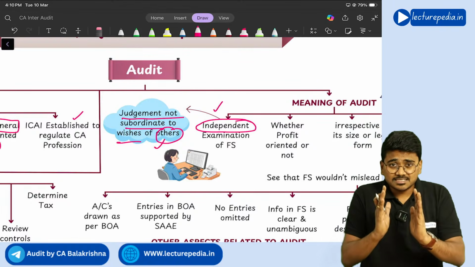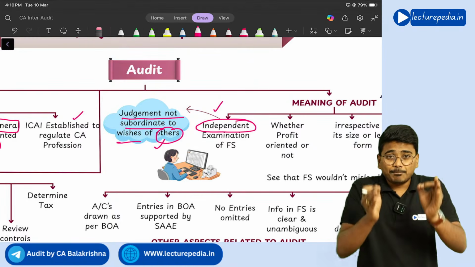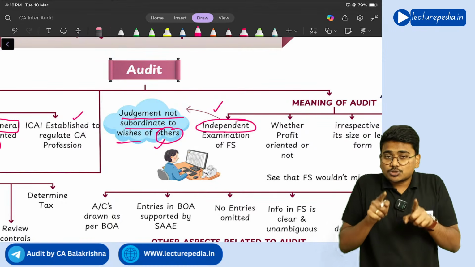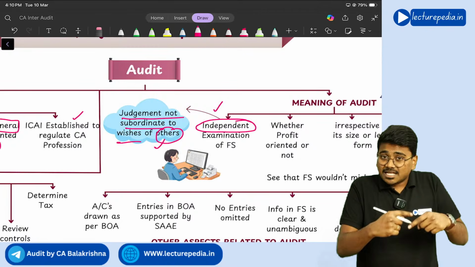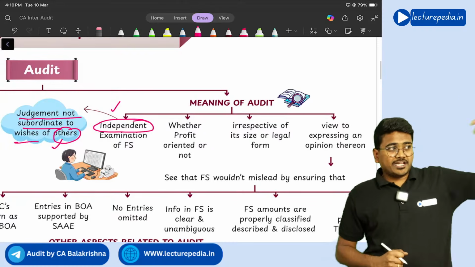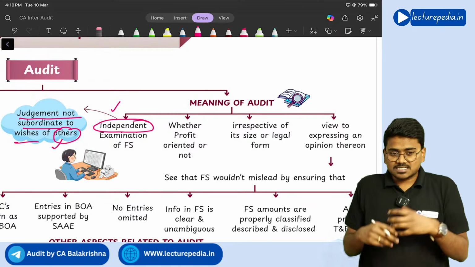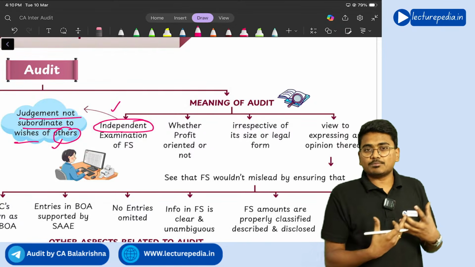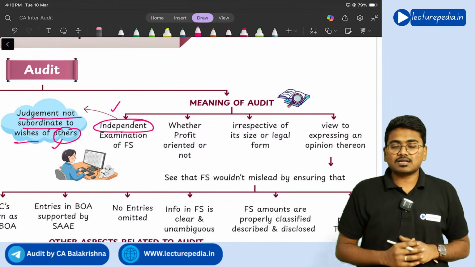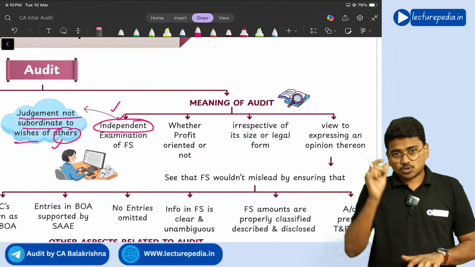So whatever decisions you take as an auditor during the audit, they should be completely based on your own thinking and knowledge. You should not take decisions in a biased manner. Understanding? Yes. So if management is telling you to do a particular thing, you should not do it. Understanding? Just because management is influencing you, you should not take a decision or do a particular action. Getting it? You should not get influenced by the other party. That is known as independence.